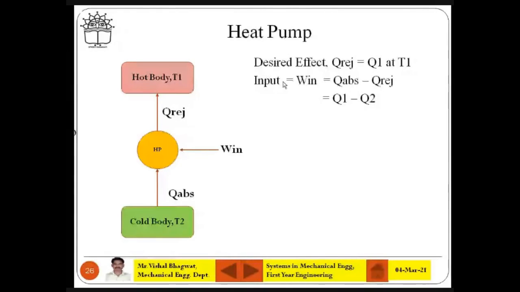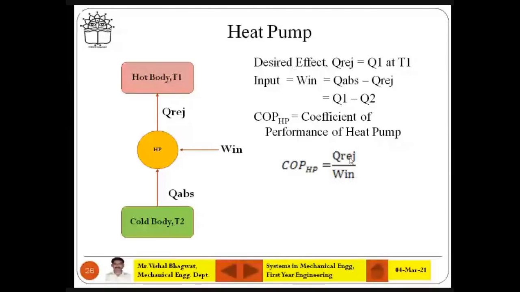So the COP of HP: instead of input, you have the desirable effect here. The desirable effect, Q rejected, divided by input. This is the COP of heat pump. Are you with me? COP of heat pump. So COP of HP is equal to Q1 divided by Q1 minus Q2, because work is Q1 minus Q2, Q rejection minus Q absorb. Is it understood? Is it okay?